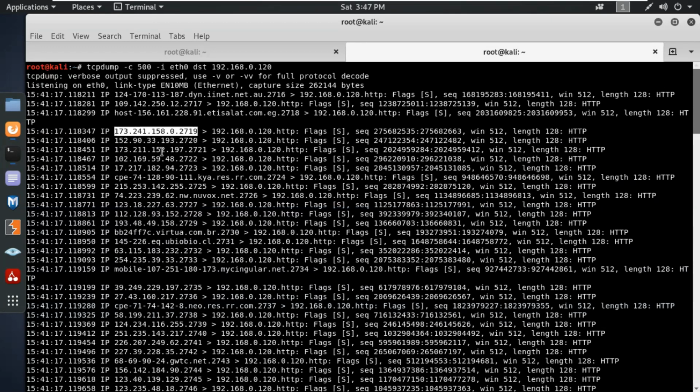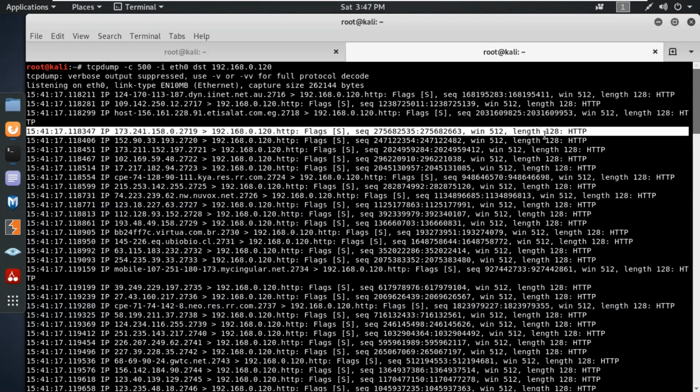So you can see we create some random port numbers, and each of the length of the packet. The length of the packet was 128.